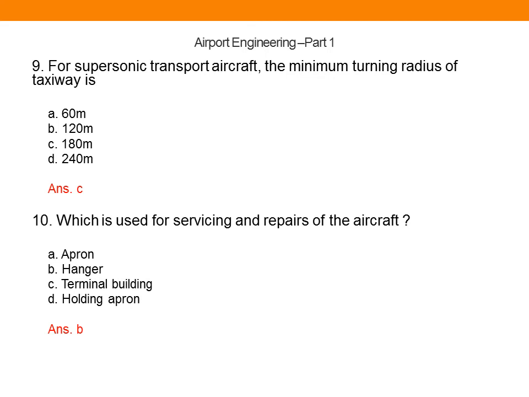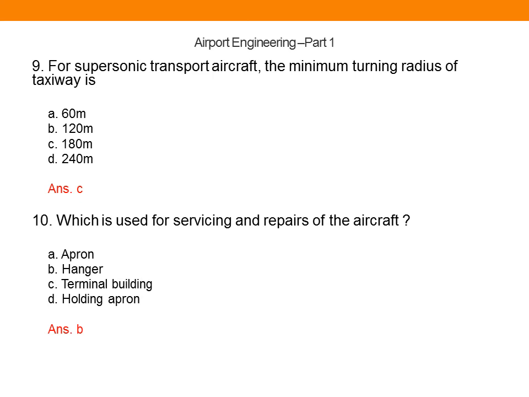For supersonic transport aircraft, the minimum turning radius of taxiway is. The minimum turning radius of taxiway mainly depends upon the size of the aircraft, and for a supersonic transport aircraft, the minimum turning radius should be equal to 180 meters. So the correct option is option C, 180 meters.